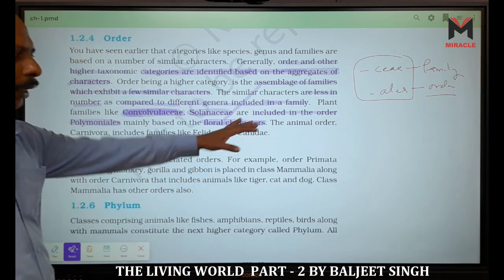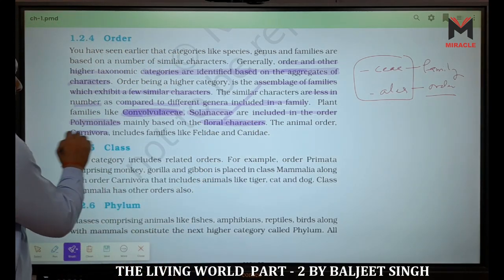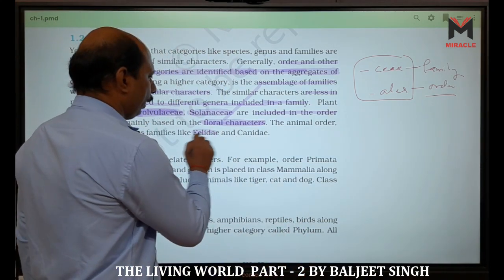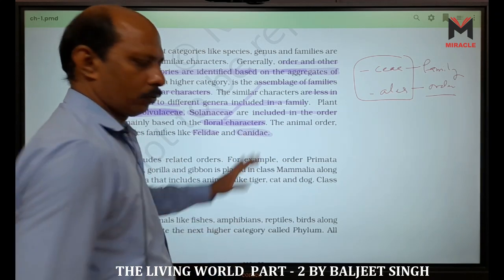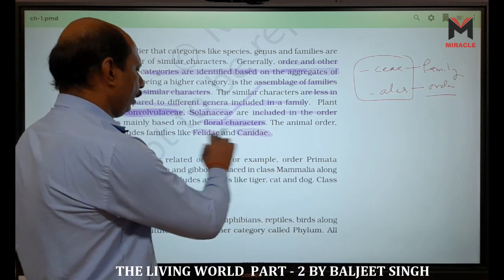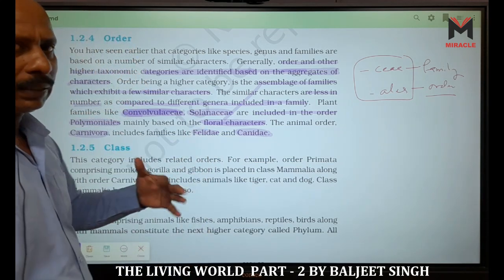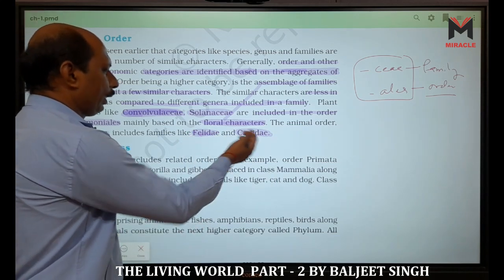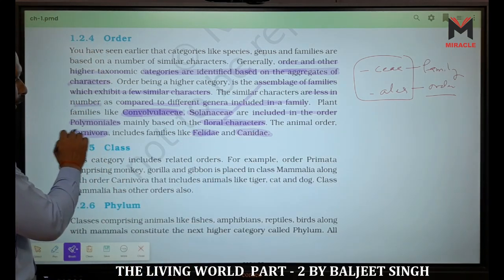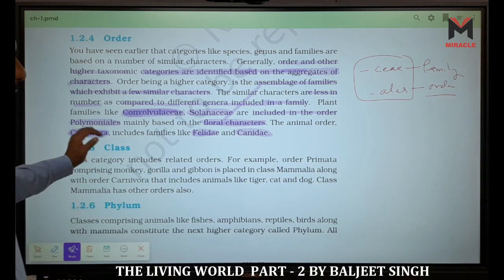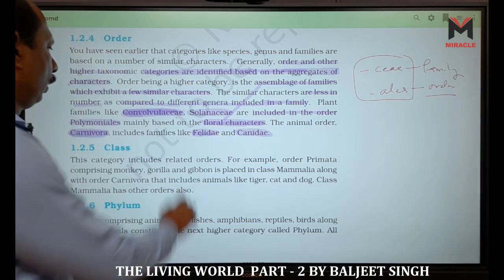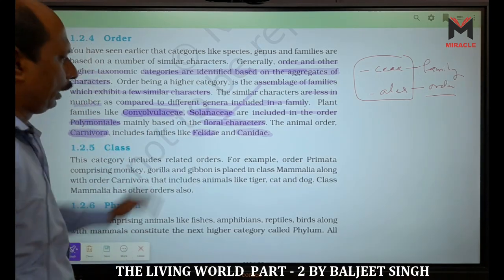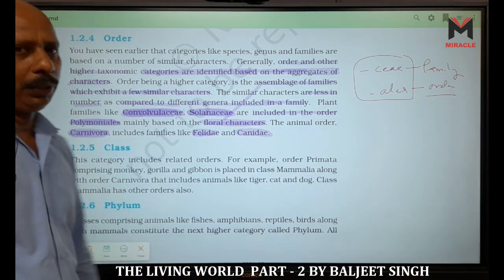Now we have an animal order, Carnivora, which includes the families Felidae and Canidae. Canidae includes dogs, wolf, and fox. Felidae means cats and tigers, that is Panthera and Felis. Felidae and Canidae belong to a single order, Carnivora. In the plant case, Convolvulaceae and Solanaceae are included in the order Polemoniales.